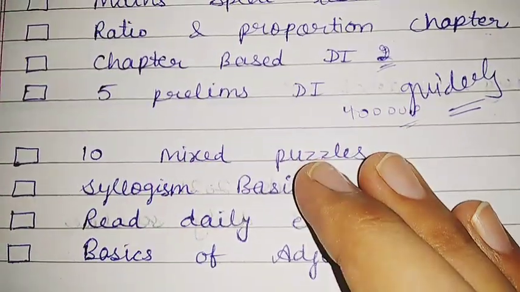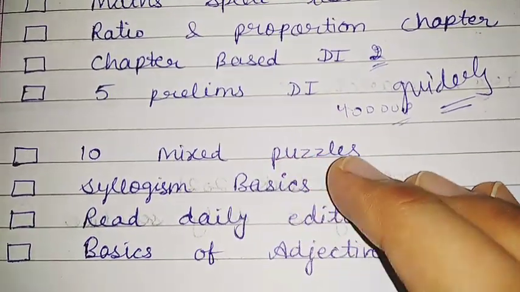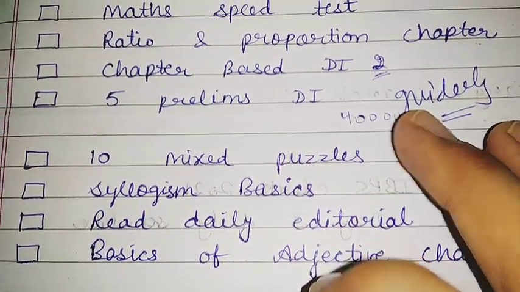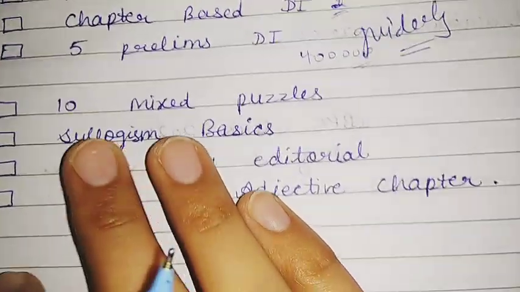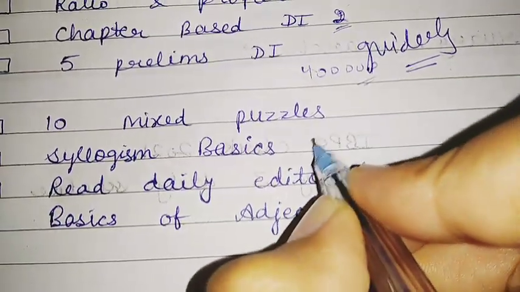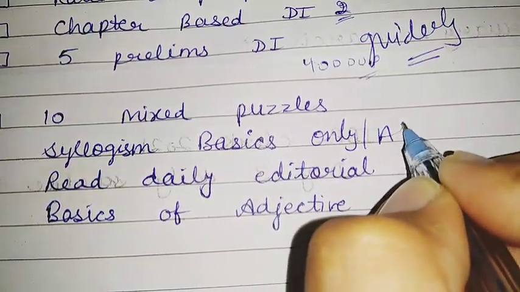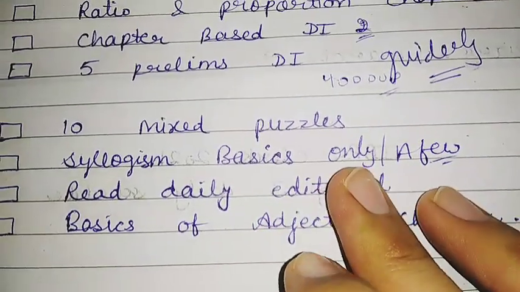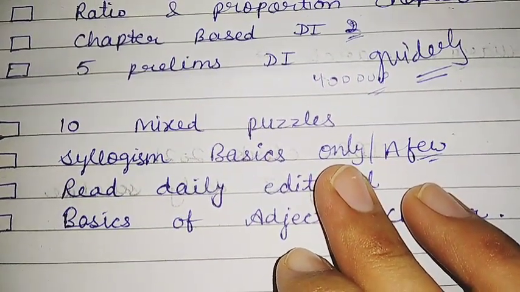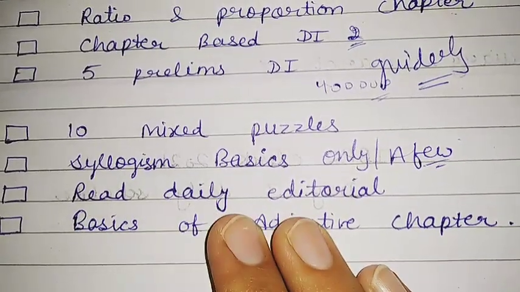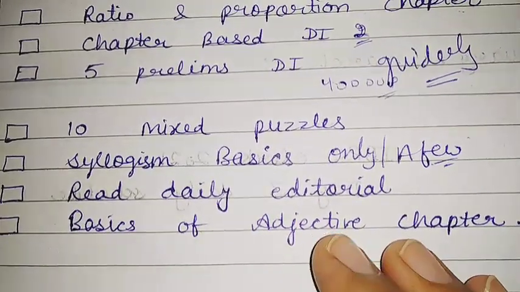Then there are 10 mixed puzzles, and for this also you can get these puzzles in Guidely PDF course. Tomorrow you will do syllogism basics, and these basics will be for only and a few. Okay, and for this you can follow Bankers Point YouTube channel. After that there is read daily editorial and basics of adjective chapter.